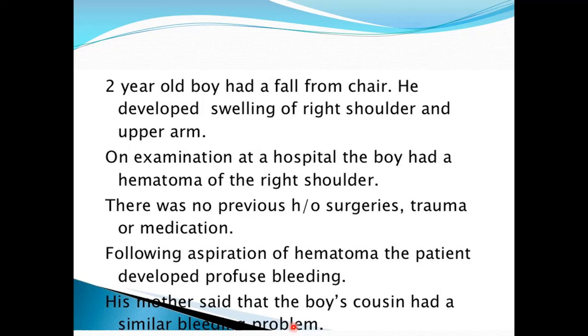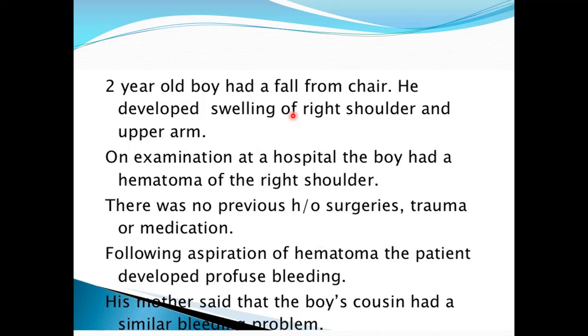Because hemophilia exclusively occurs in males, but in case of thrombocytopenia, it can occur in both males and females. So gender is also very important in helping us to differentiate the two conditions.